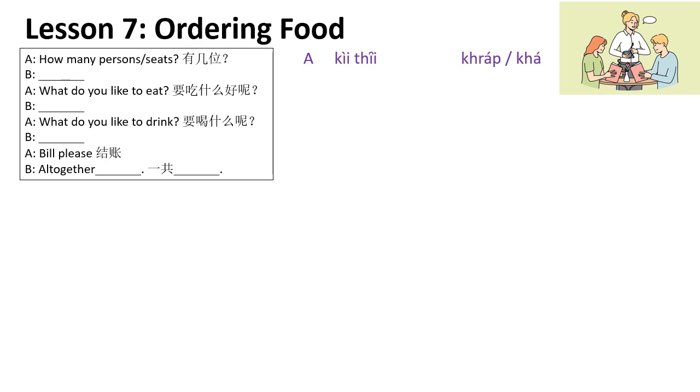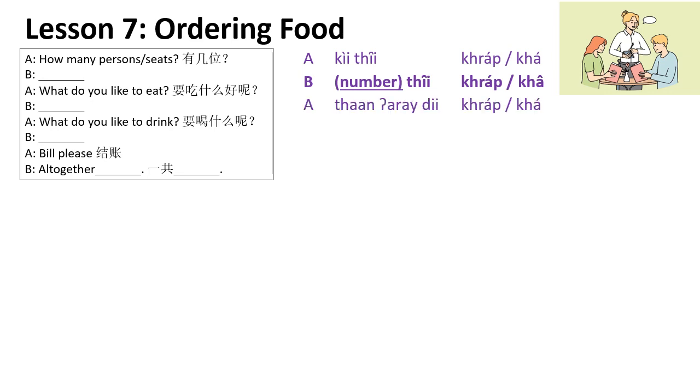Sometimes you go in a big group of 10, say 10 ที่ค่ะ, right? กี่ที่คะ and then you say we have 6 of us, 6 ที่ค่ะ. Then they can arrange a table of 6 for you, right? Okay, and the next one is what do you like to eat? That's when they are taking orders. ทานอะไรดีคะ. ทาน is the formal word for กิน okay, eat. Usually among friends we'll say กิน กิน ไปกินข้าว